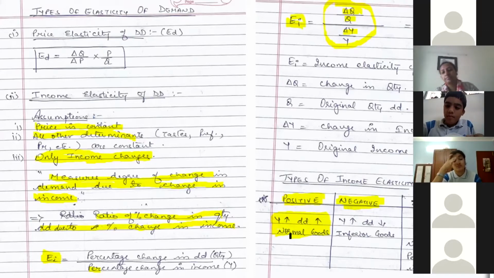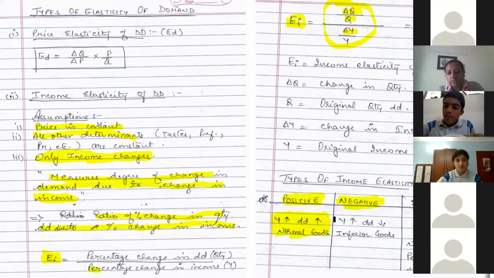Yes, Arya. Ma'am, negative inferior goods, do they mean Giffen goods? Giffen goods are one part of inferior goods. I told you that. For low income families, as their income increases, their demand for Giffen goods increases. Why? Because they cannot afford other things. I had given you an example of bread at that time, right? Their demand for bread increased because they could not go for meat or fish. This is for lower income goods. Okay.